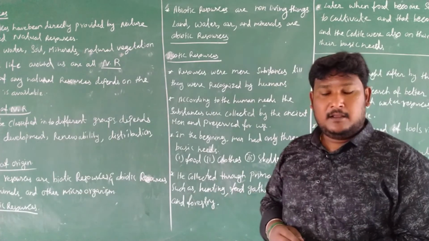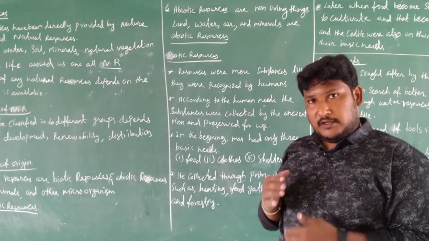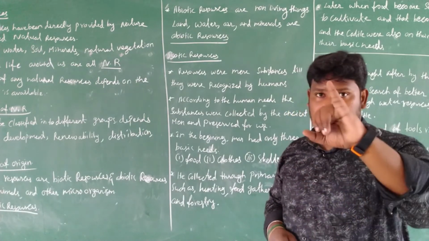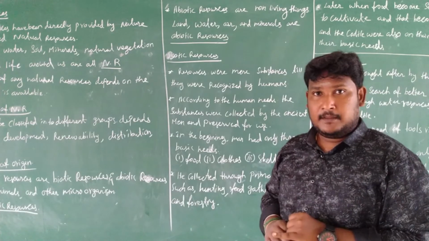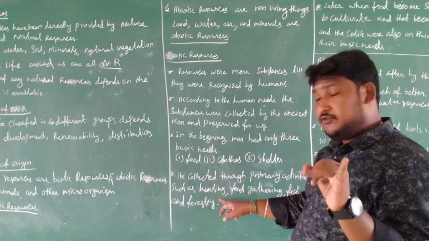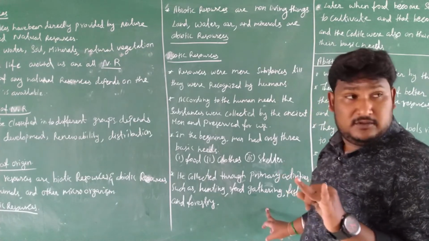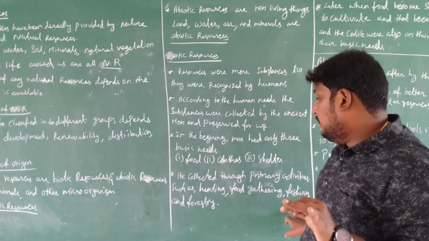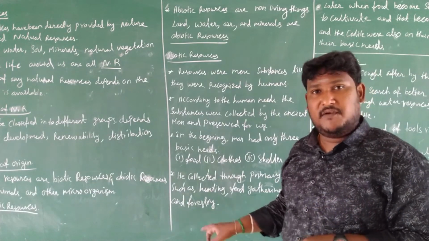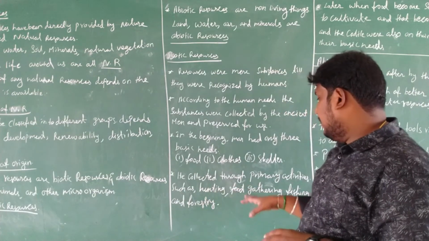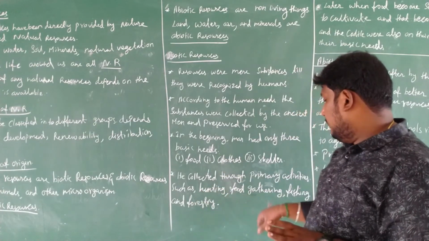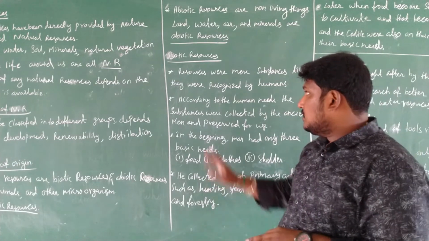How did humans collect them? First one is hunting. Second one is food gathering. Third one is fishing, and fourth one is forestry. These are the primary activities for humans: hunting, food gathering, fishing, and forestry.